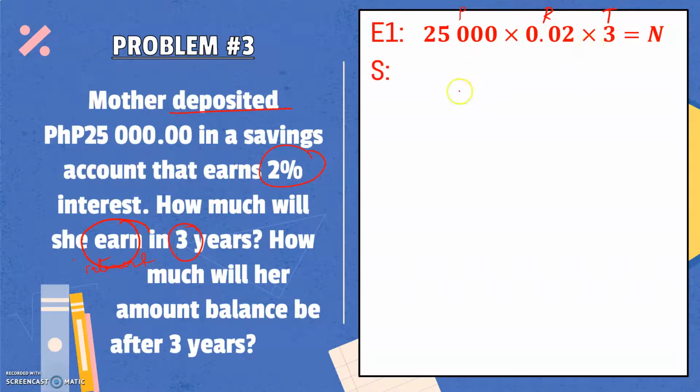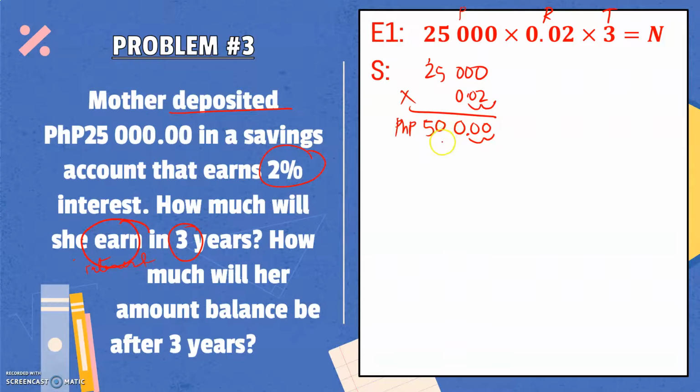So let us solve. We'll have 25,000 times 0.02. 2 times zeros will give us zeros. 2 times 5 is 10. And 2 times 2 is 4 plus 1, that's 5. Again, the rest of the digits to the left are zeros, so we can stop multiplying here. Now let us count the number of decimal places. We have 1 and 2. So in our product, we should also have 2 decimal places. So that means 500 pesos is the interest per year.